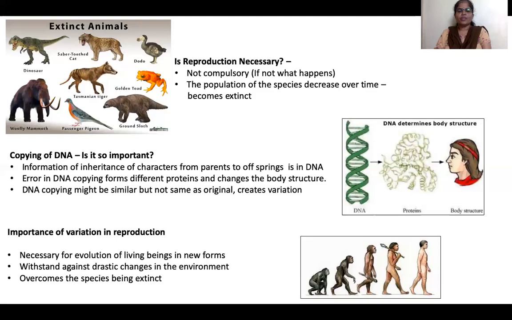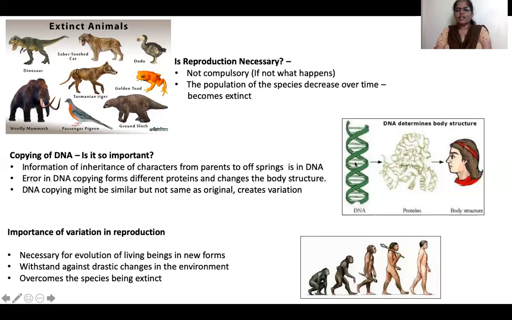Why should DNA be copied from parents to offspring? Because information of the characters passes from parents to offspring through DNA, because information of those characters is stored in the form of DNA. So information of characters passes from one generation to another generation through DNA.